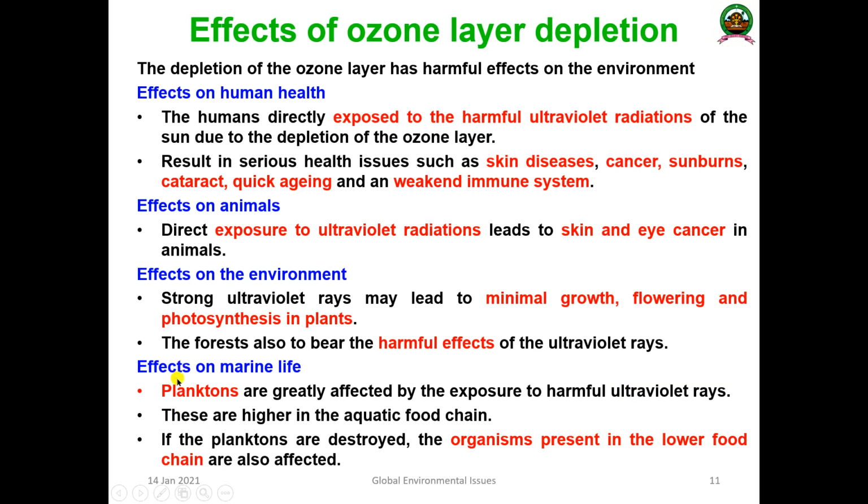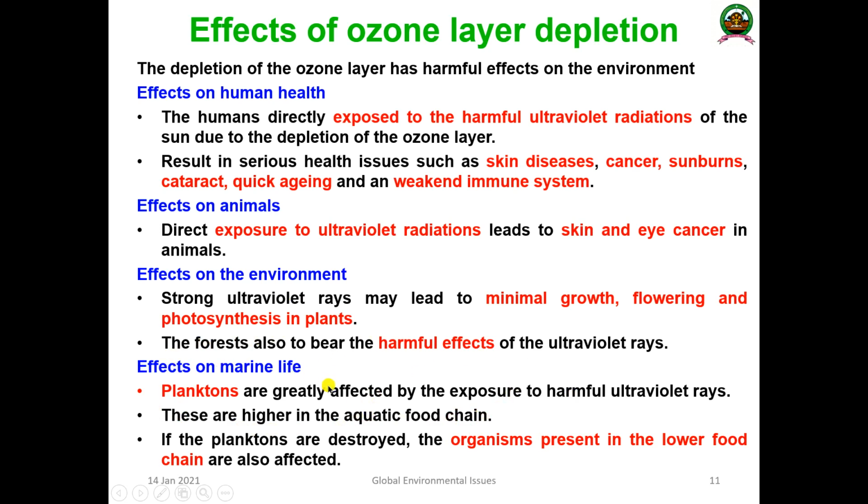Then the effects on marine life. You know that the plankton, the algae plants, the primary producers, the phytoplanktons, are greatly affected by exposure to the harmful ultraviolet rays. The planktons are the primary producers in the aquatic food chain.